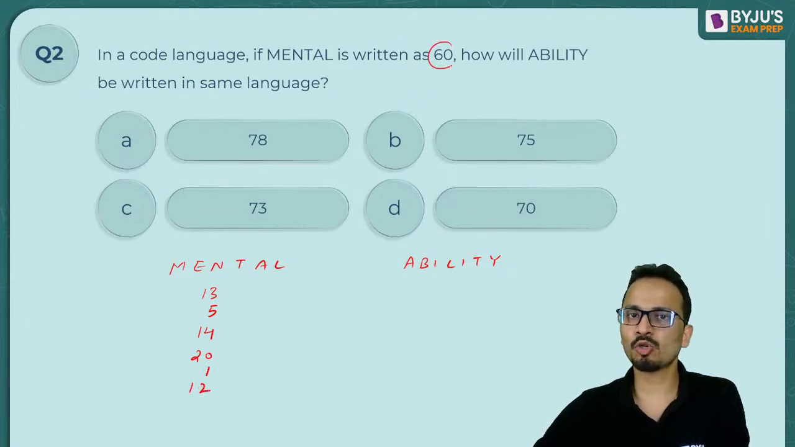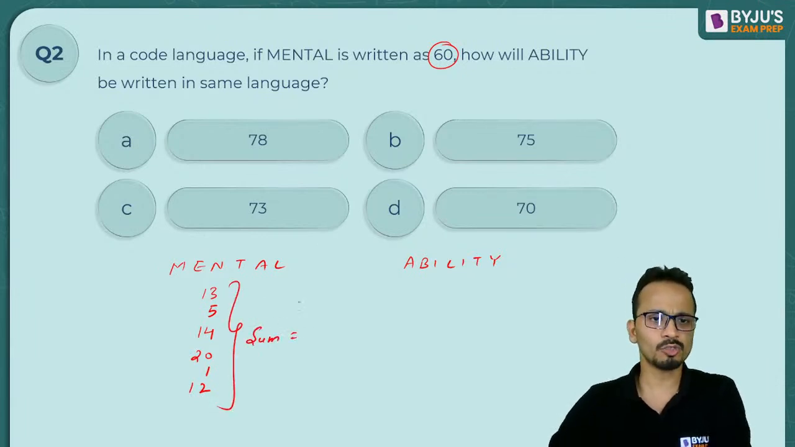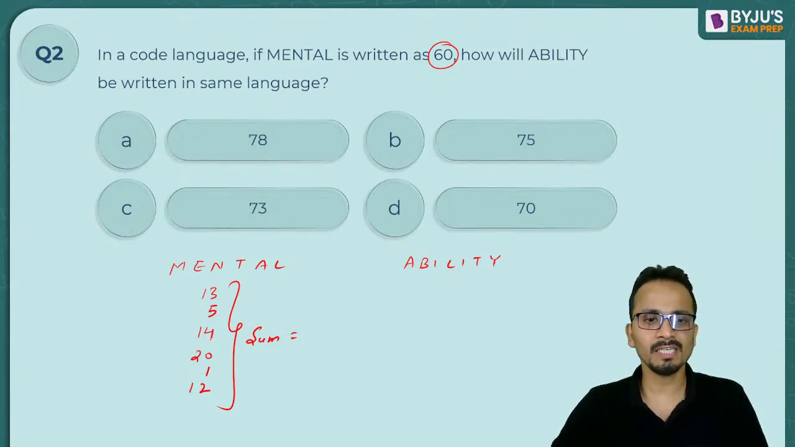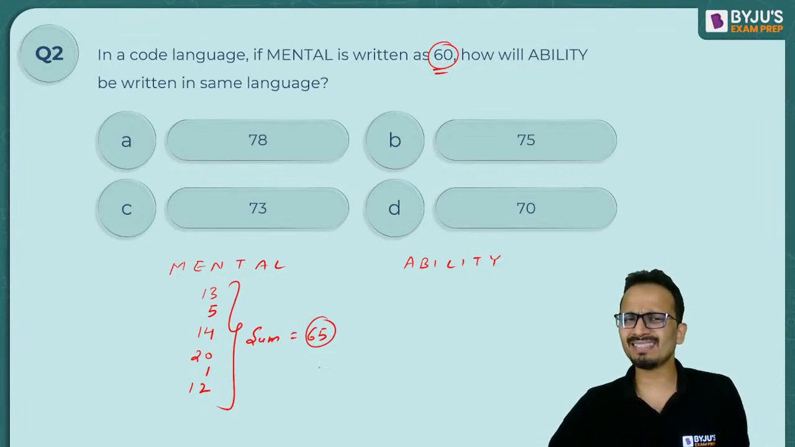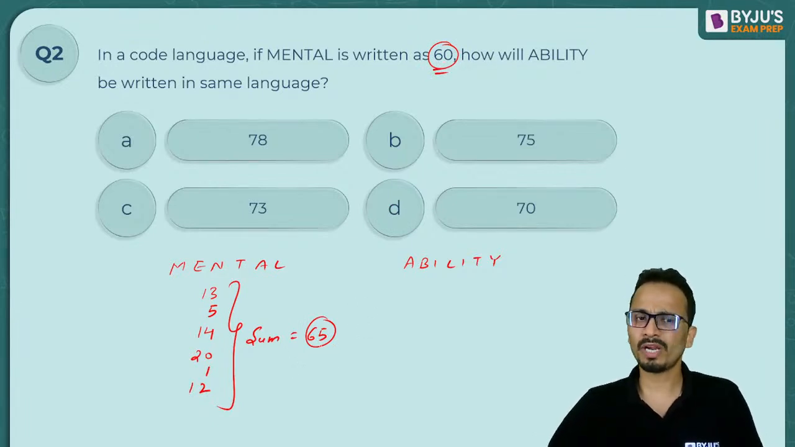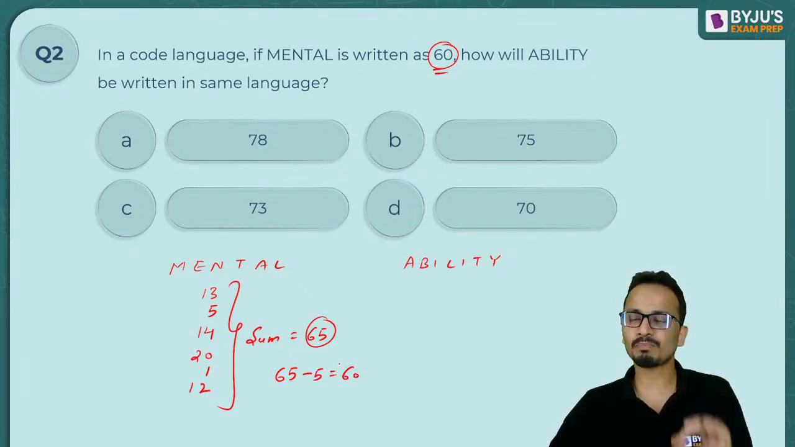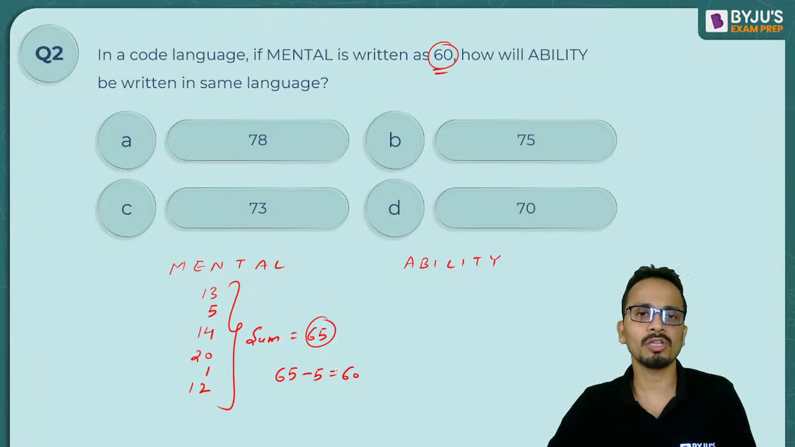Now since this is coded as 60, let me look at the sum of all these numbers. So the sum: 13 plus 5, 18, then 32, 52, 53 and 65. Now 65 is the sum and this is coded as 60. So I may assume that whatever the sum is, the code for this particular thing is 65 minus 5, that is 60. So we have reached the code by subtracting 5 from the sum of the number equivalents of all the alphabets.